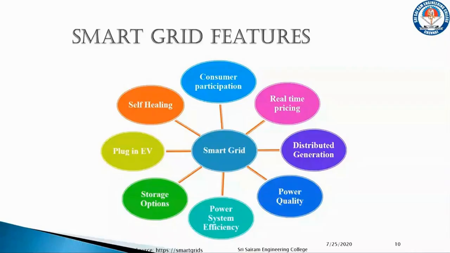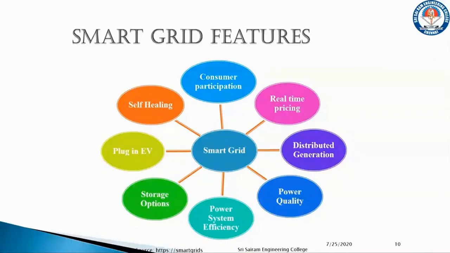In India, the transmission loss is 20%, which is twice the world's average transmission loss. If you consider the transmission loss over the world, it is only 10%. So we have twice the transmission losses in India. Why? Because we have the generating station at one particular location and we are transmitting over a long distance. So the smart grid will reduce the transmission loss with the help of distributed generation.